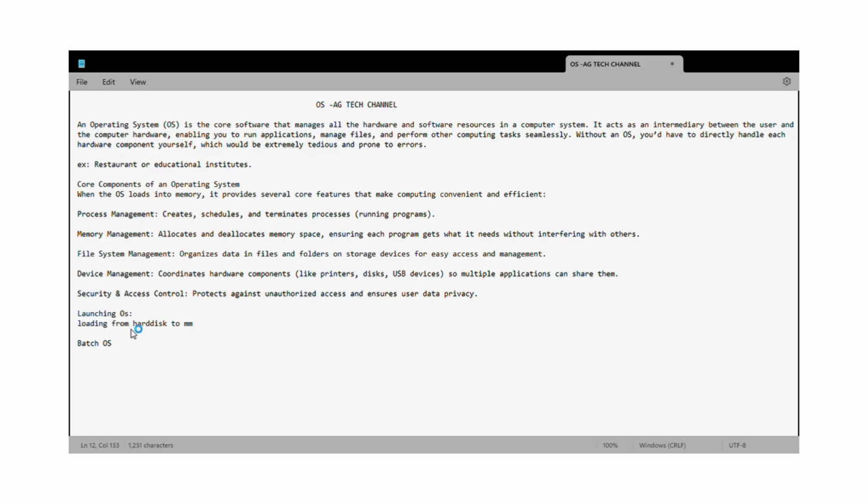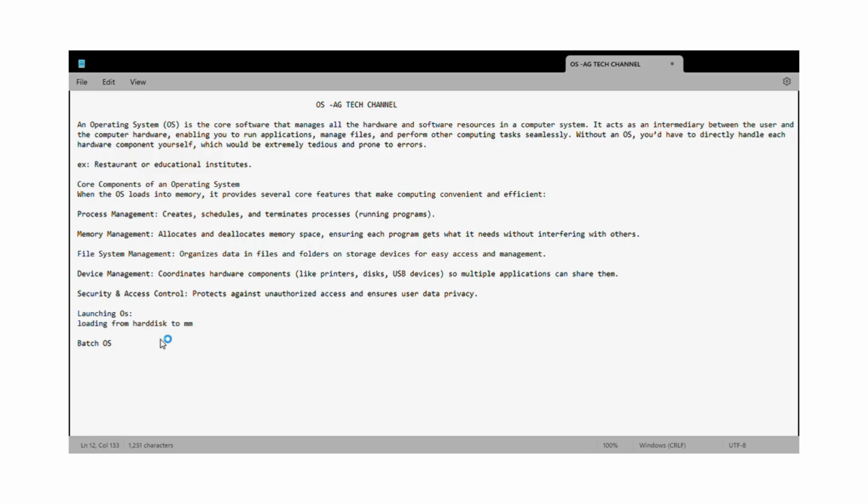Before that there are some steps. It will make sure that all the components in the basic input and output system are working correctly or not. It checks whether there is sufficient space, any errors, or any bugs present in our memory.